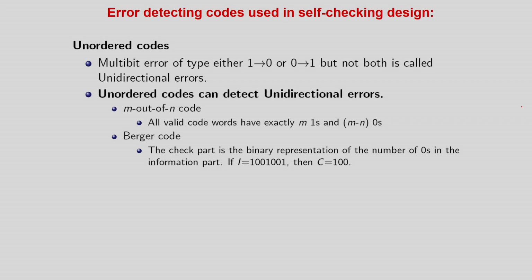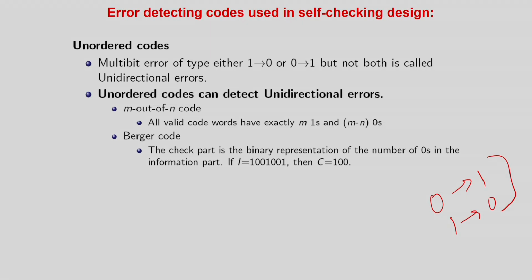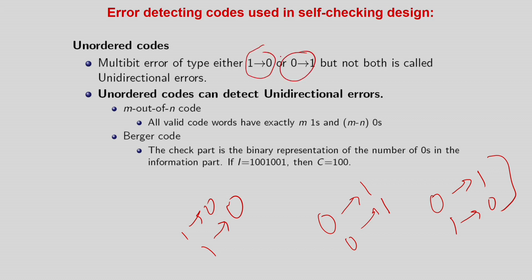One definition is called multi-bit error. A multi-bit error means there is a change from 0 to 1 or 1 to 0, and it happens in 2 or more bits, very obvious. And there is something called unidirectional error. Unidirectional error means either all the bits go from 0 to 1 or all go from 1 to 0. But there cannot be 2 lines where 1 is the error here and 1 is the error there. We will see later today that multidirectional errors are very difficult to detect.